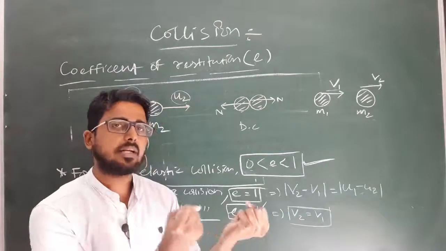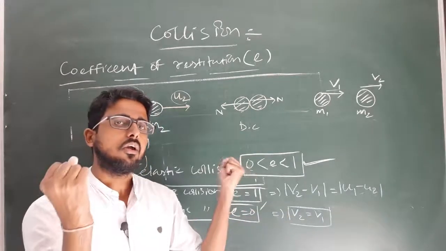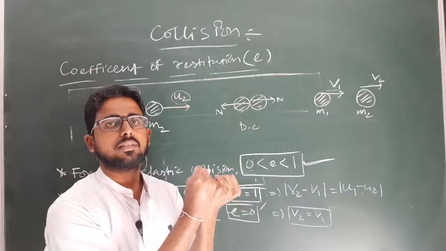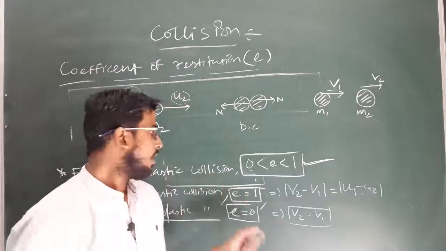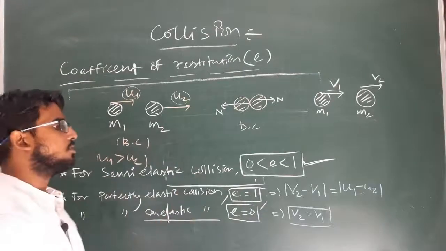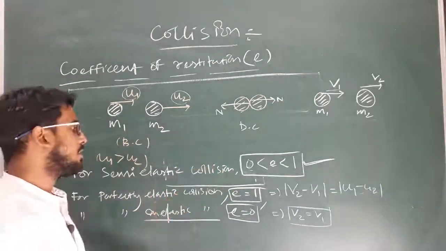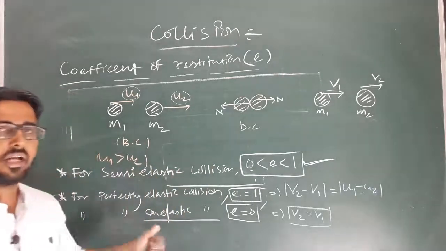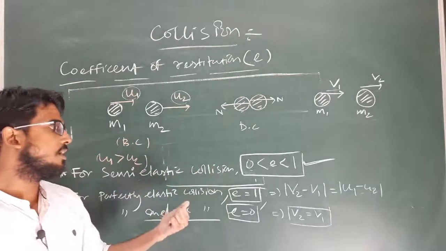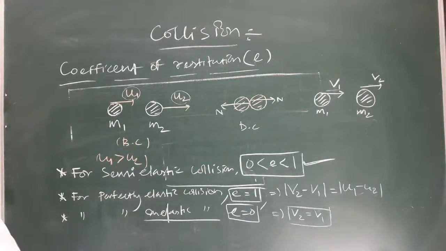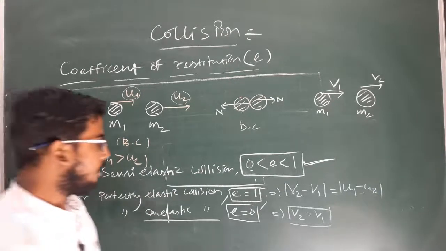They may get separated from each other with the same velocity, or they may move as a single object with the same common velocity. Clear? And in day-to-day life, the collisions we observe are generally semi-elastic collisions. Neither are they perfectly elastic nor perfectly inelastic. Clear? So this is all about the coefficient of restitution. You have to remember all these values.